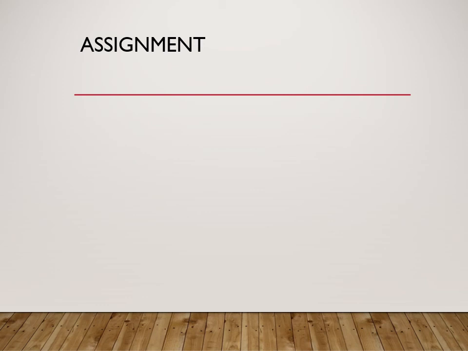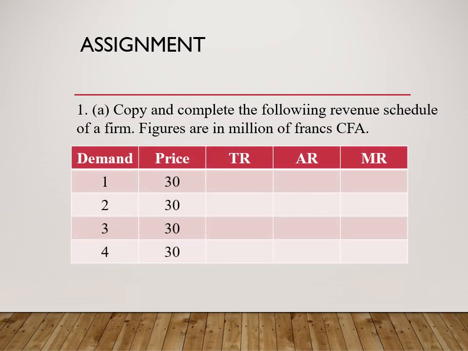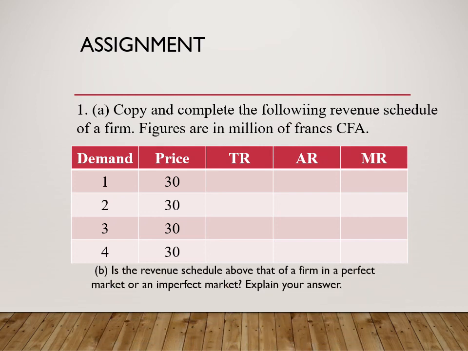So we have come to the end of the revenue concepts, and your take-home assignment is to copy and complete the following revenue schedule of a firm. Figures are in millions of francs CFA. That is the table. Is the revenue schedule above that of a perfectly competitive firm or of an imperfect market? Explain your answer.